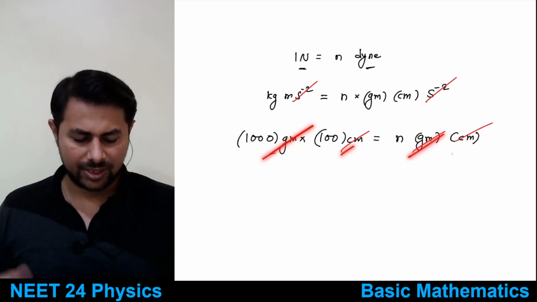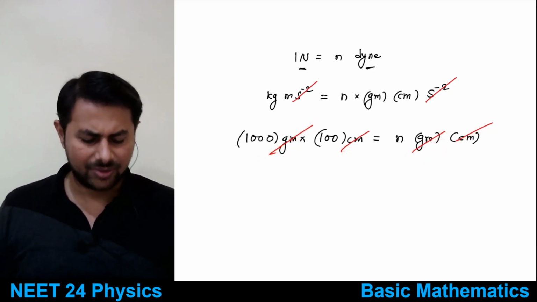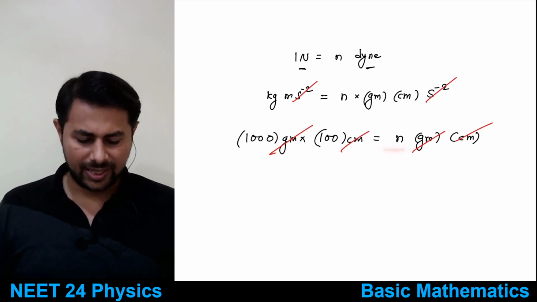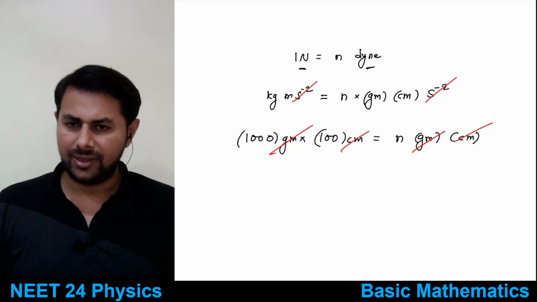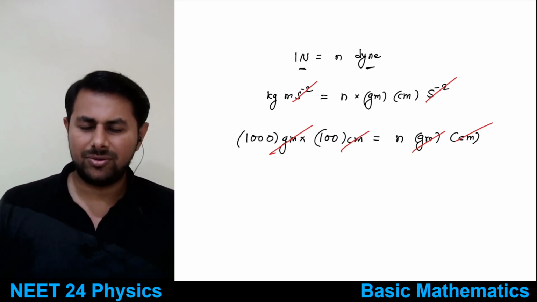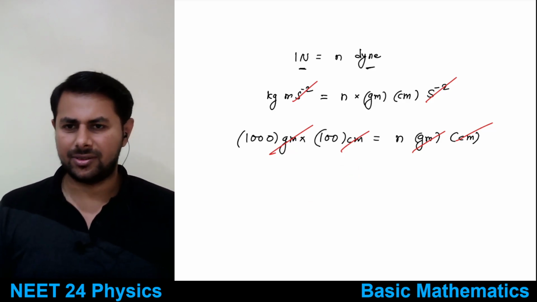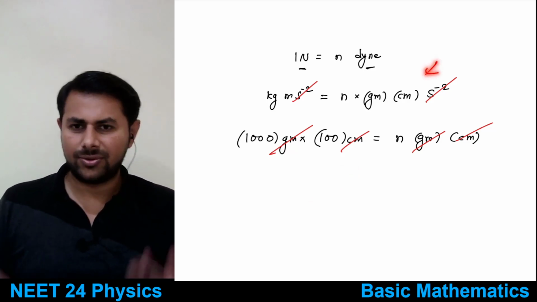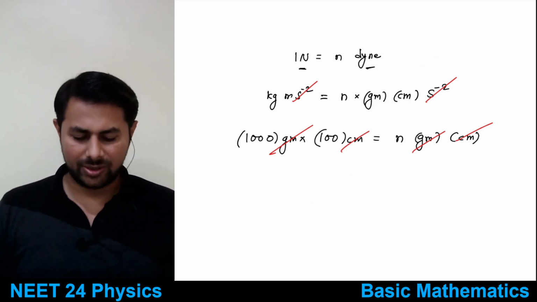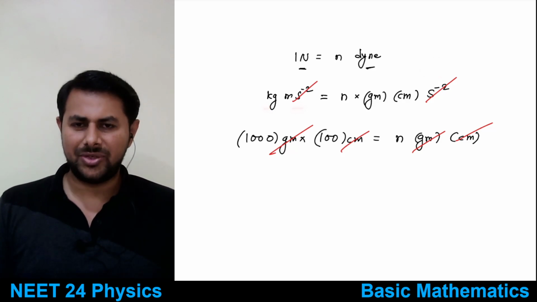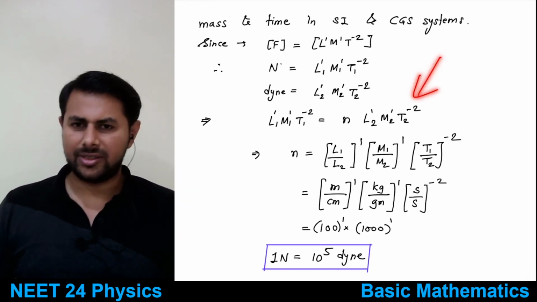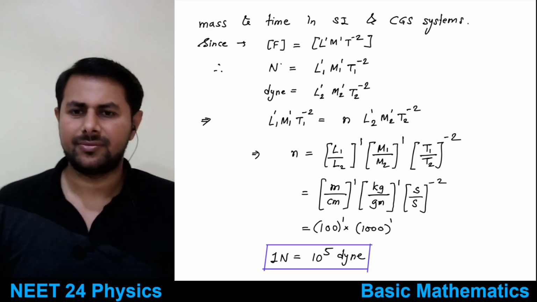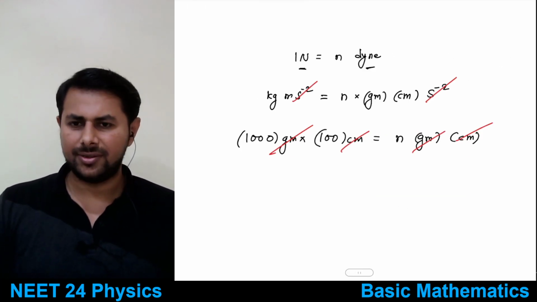Gram gets cancelled out, centimeter gets cancelled out, and here itself you get n equals 10 raised to 5, and you got it, right? So no need to use dimensions. Actually, in doing this also we use dimensions because we wrote the unit in proper form. But there is no need to do all this business. That's what I am saying. This thing is clear?